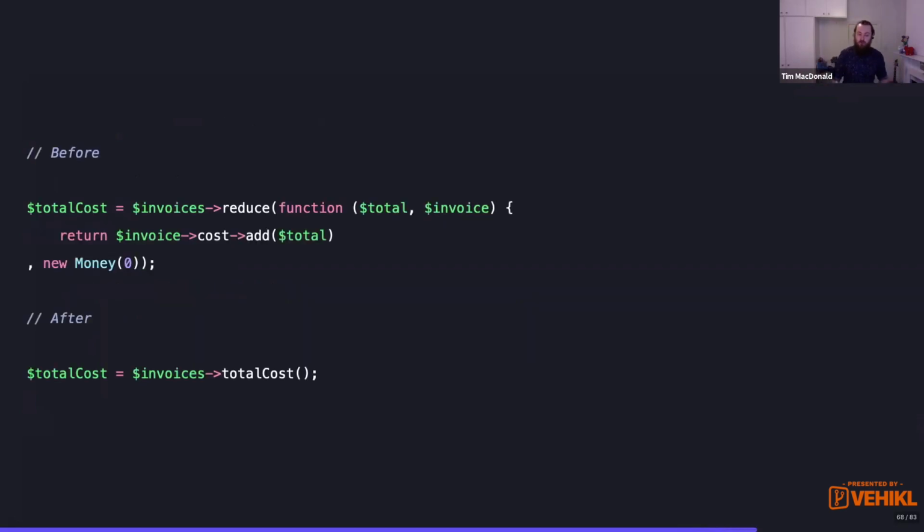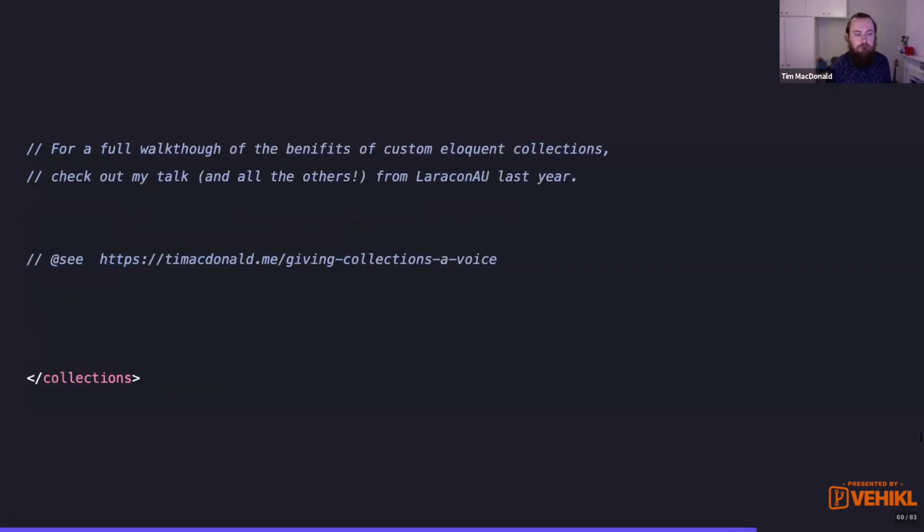Something a little bit more real world and getting rid of that kind of storyline is something like invoices. Imagine you've got a bunch of invoices and you want to get the total cost of these invoices. You might call reduce, calculate the money, and get a total cost out. Well, we could remove that from the invoice collection. Sorry, not remove it. We could actually wrap that up on the invoice collection and just call it total cost. So we can kind of wrap that logic up into a nice, small, tidy package.